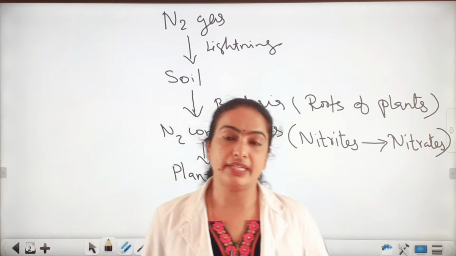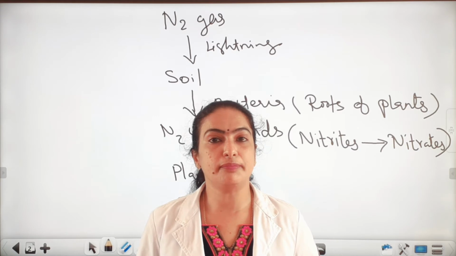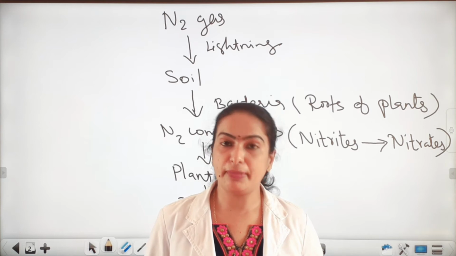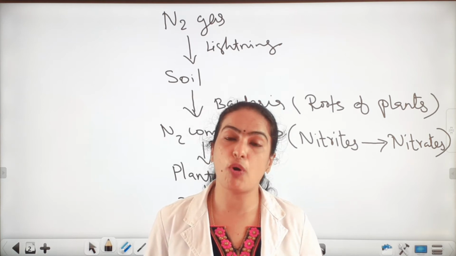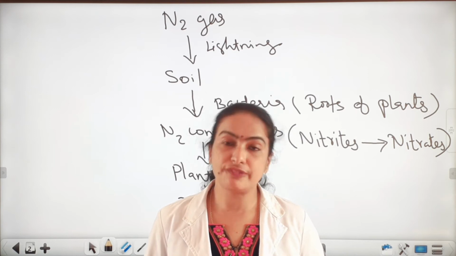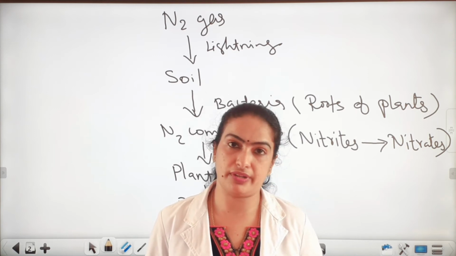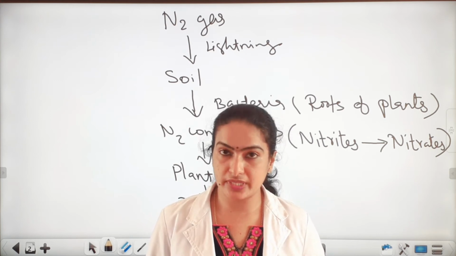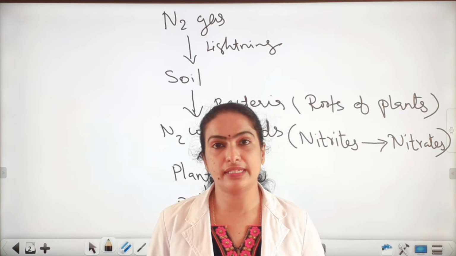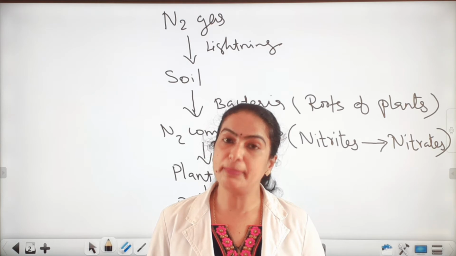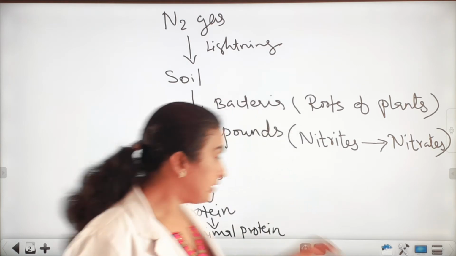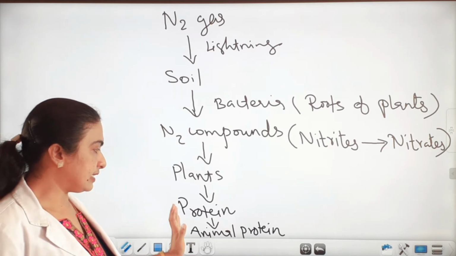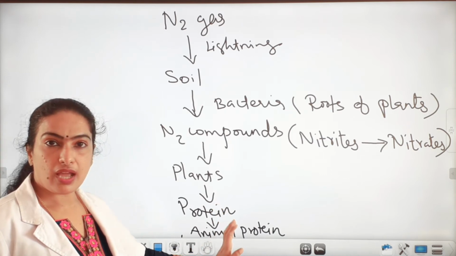Is it clear? So, nitrogen is present in the body of human beings or animals in the form of protein, vitamins, amino acids, nucleic acids, etc. So these are the forms of nitrogen in the plant and animal body. Okay, so in which forms is nitrogen present in our body? In proteins, vitamins, nucleic acids, then amino acids, etc. Is it clear? Now, the nitrogen is absorbed by the plant, then it is taken by the animals and converted into animal protein.